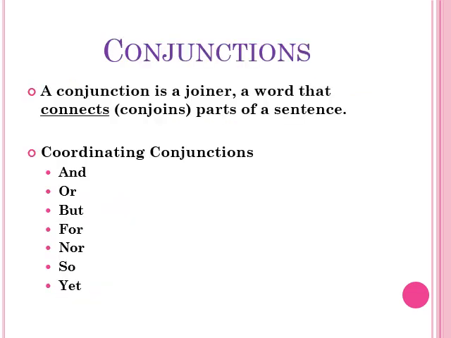Now let's talk about conjunctions. Conjunctions are basically joiners, words that connect or join parts of sentences. There are three types of conjunctions: coordinating conjunctions, subordinating conjunctions, and correlative conjunctions. Coordinating conjunctions are and, or, but, for, nor, so, yet. They can be easily remembered as FANBOYS.